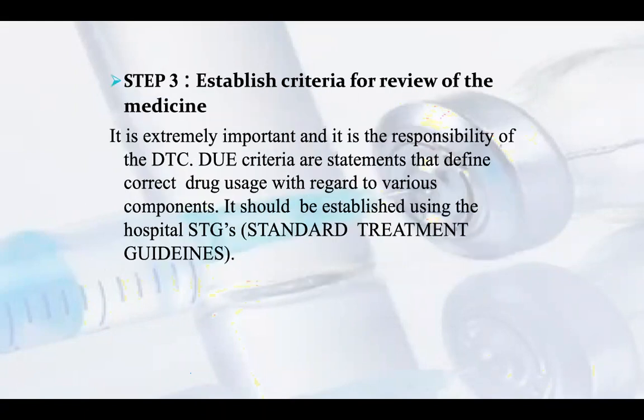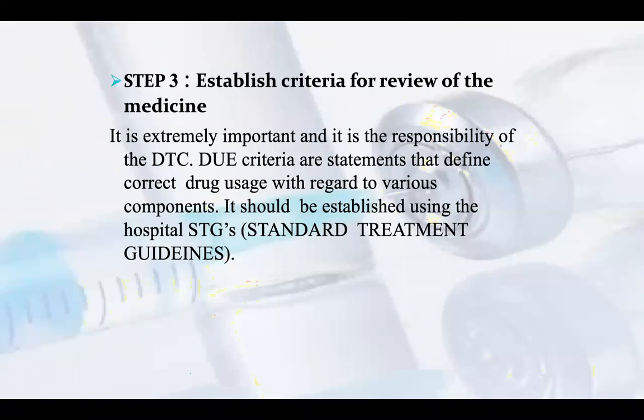Then step 3 is to establish criteria for a review of how prescription medicines are reviewed. It is extremely important, and it is the responsibility of the Drug Therapy Committee. Drug Use Evaluation criteria are statements that define correct drug usage with regard to various components.